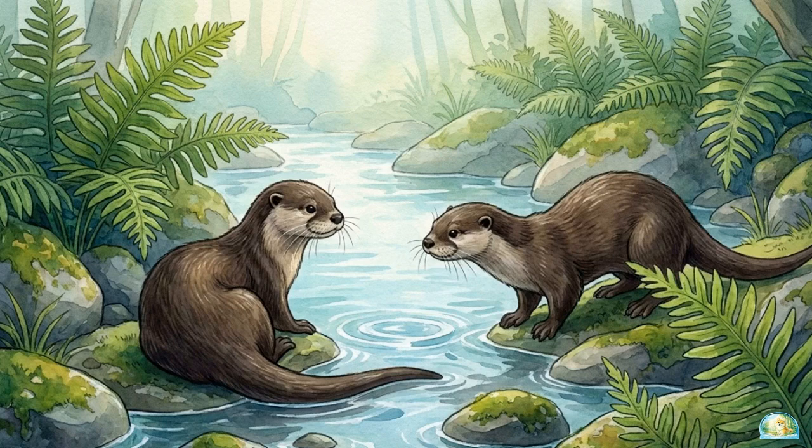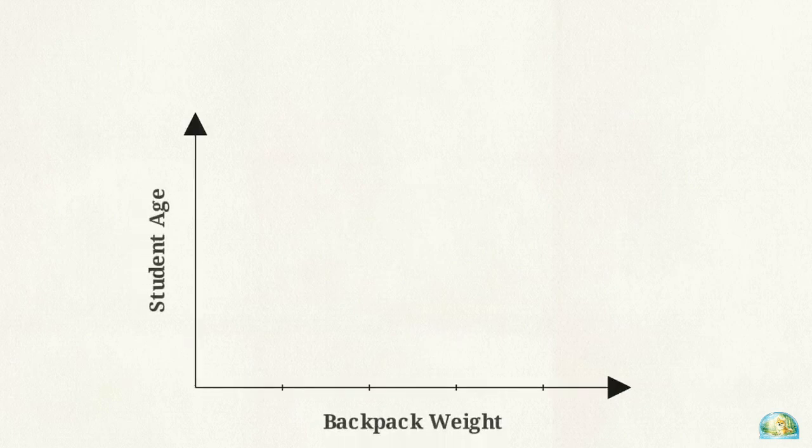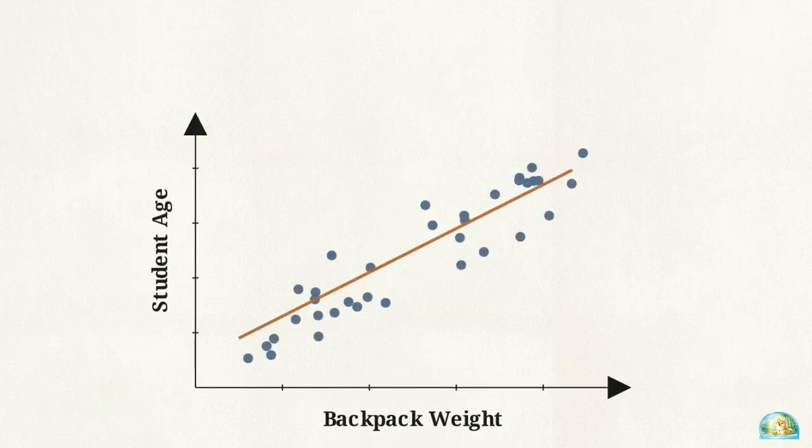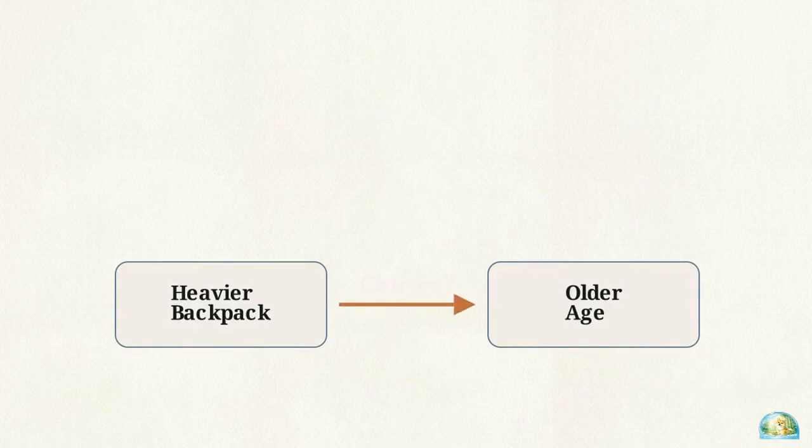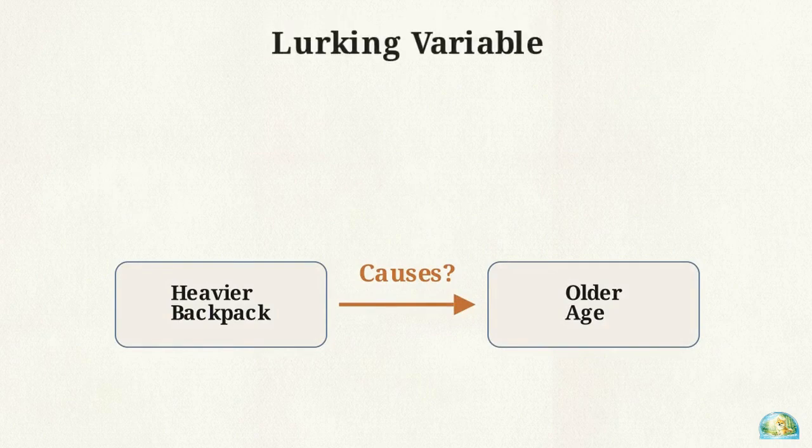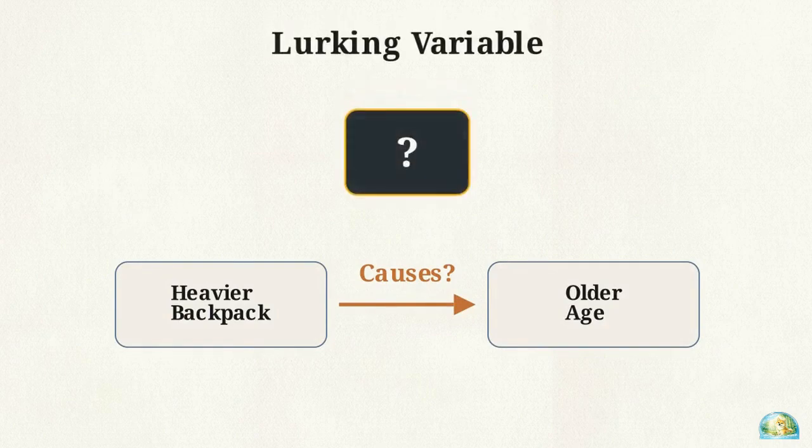Near the river otters, we find a relationship between two variables that is harder to untangle. Data from a school shows that students who carry heavier backpacks tend to be older. If we assume a cause, we would have to believe that carrying a heavier pack causes students to age faster. This is where we look for a lurking variable, a hidden factor explaining why these two measures move together.